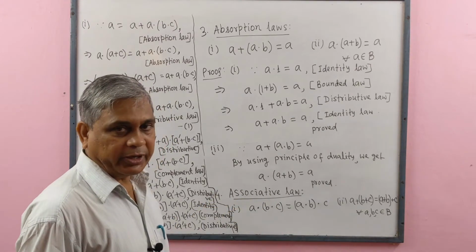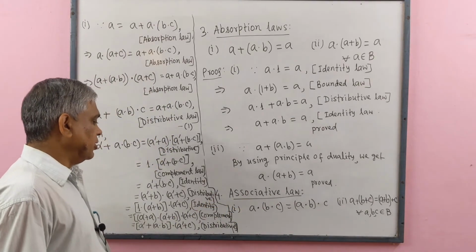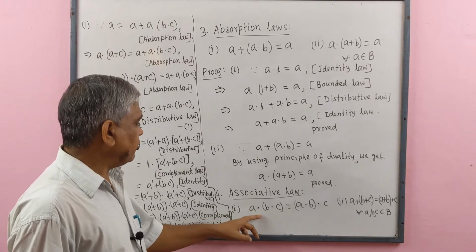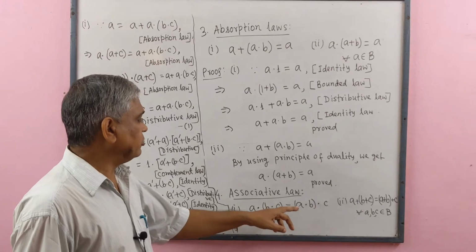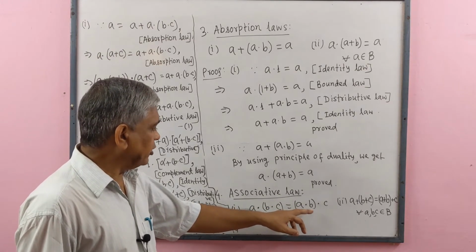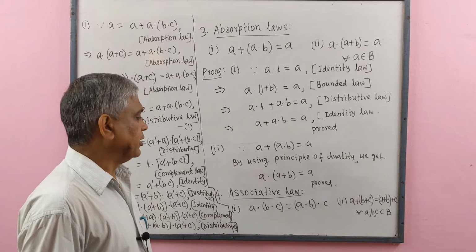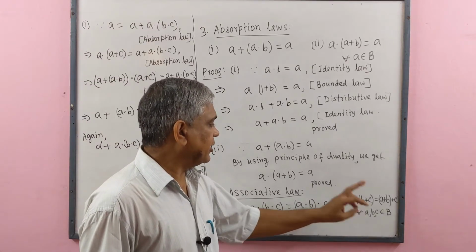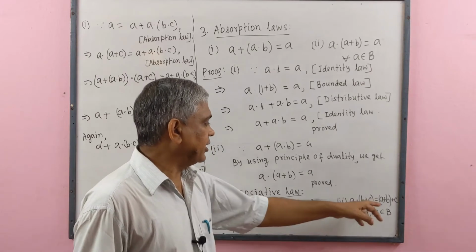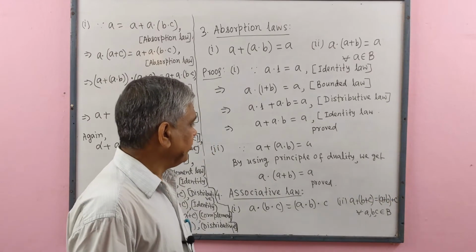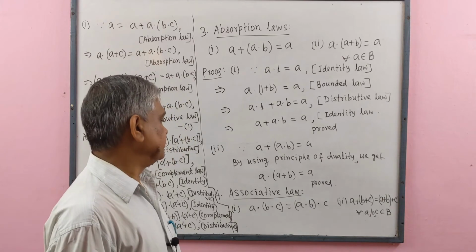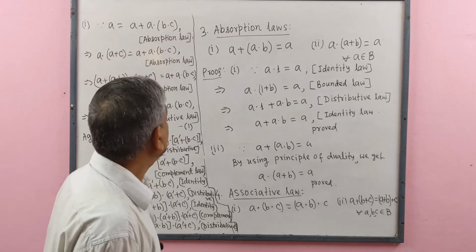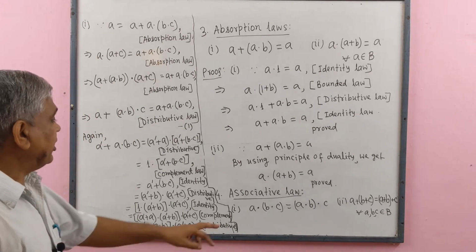Associative law, number 4. Here also we have 2 sections. Number 1: (A dot B) dot C equal to A dot (B dot C), and number 2: A plus (B plus C) equal to (A plus B) plus C, for all A, B, C belong to B. Now we prove number 1.